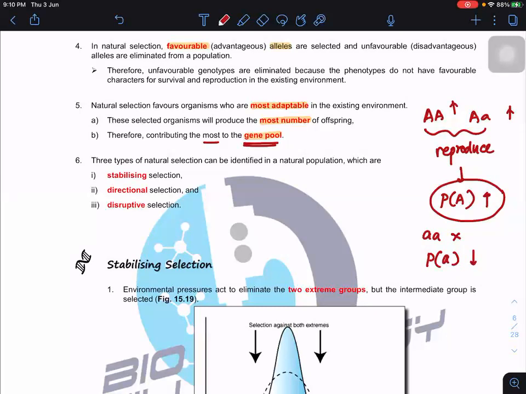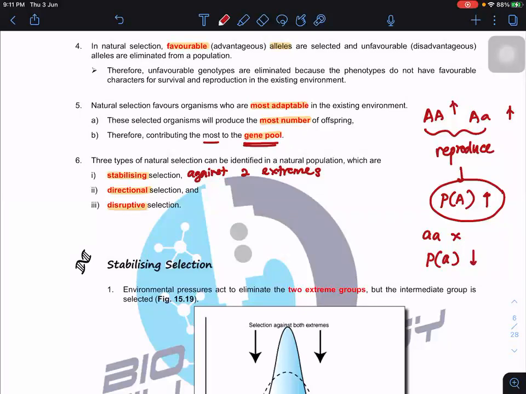Okay, so we have three forms of selection. We have stabilizing selection, directional selection, and disruptive selection, with some examples. When we talk about stabilizing selection, we are against the two extreme ends. Too good, don't want. Too bad, don't want. We are on the intermediate one. That is called stabilizing selection.